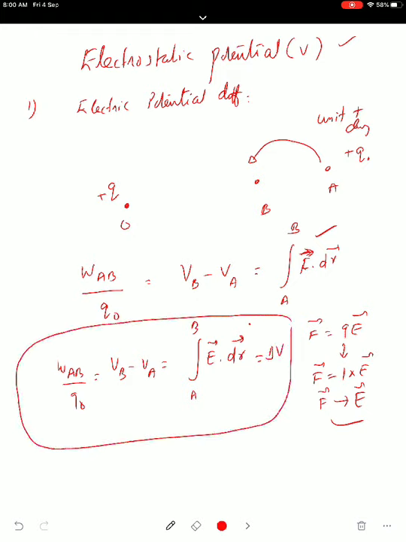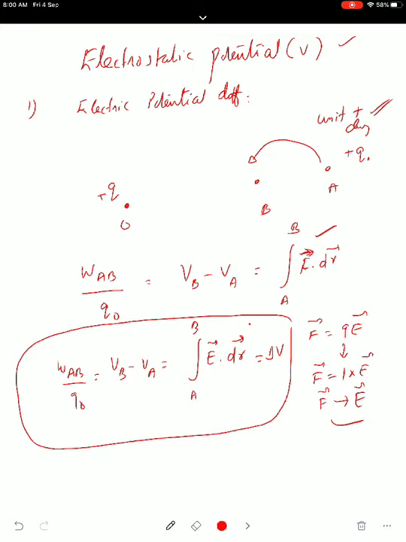So you have a charge, it is producing its electric field around it. To move a charge from one point to another point, work is to be done. Here we are moving a unit positive charge. So how will you define electric potential difference between any 2 points A and B? It is defined as the amount of work done in moving a unit positive charge from one point to another point against the electrostatic force. So A to B, work done in moving a unit charge. We generally write it as WAB upon Q naught, defined as the potential difference VB minus VA.